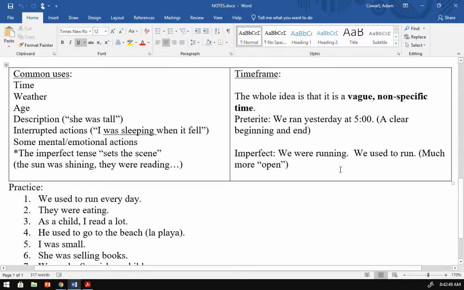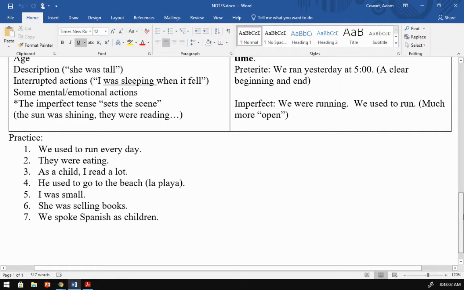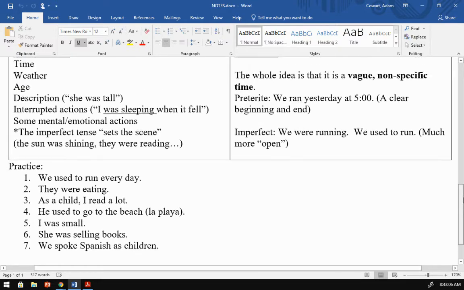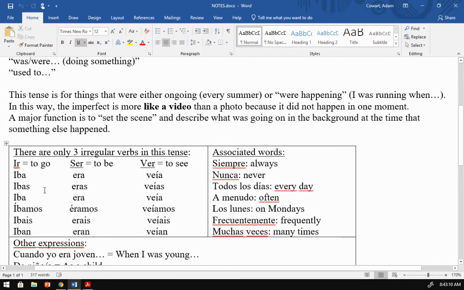You can't tell me when this happened, how many times. It just says, yeah, we were running. We used to run together. But again, we have not established a clear beginning and end to this time frame, and for that reason, it is imperfect. Okay, so here are some examples for you to try, kind of like we did in the warm-up. Again, you have your aba, ía, and then your three irregulars, iba, era, veía.